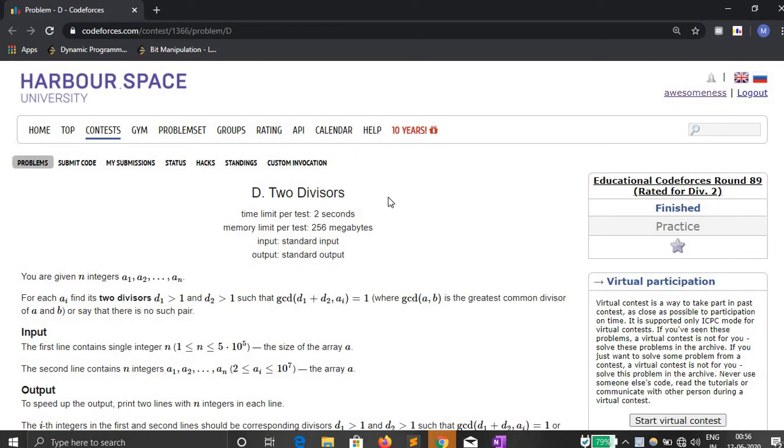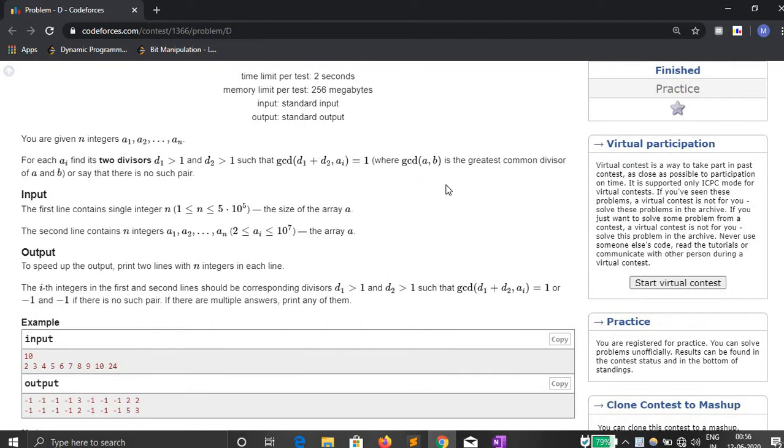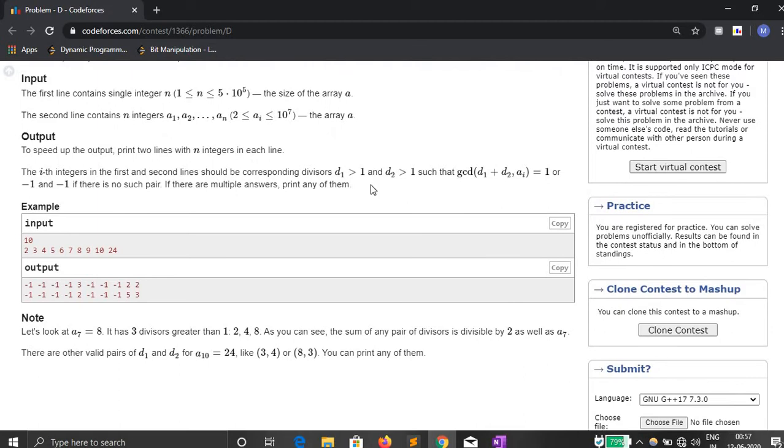In this video I'm going to solve the question 2 divisors from the Educational Round of Codeforces 89. In the question we have been given n integers a1 till an, and for each of these integers we have to find two divisors d1 and d2 such that GCD of d1 plus d2 with a is going to be equal to 1. If we are not able to find d1 and d2 such that this condition holds, then we are going to print -1 and -1. Let's suppose a is equal to 6, then we can find 2 and 3.